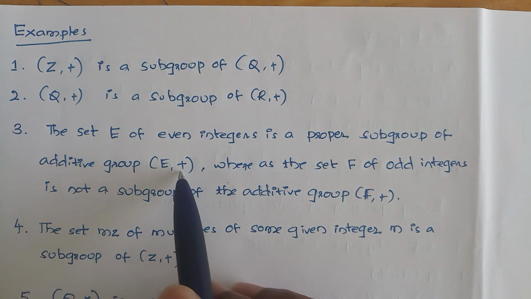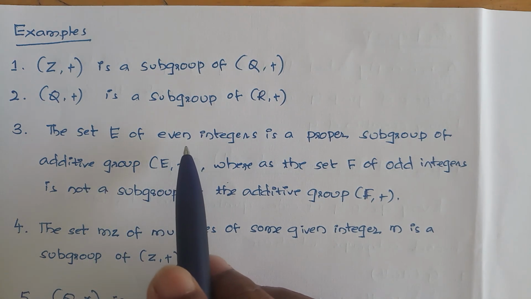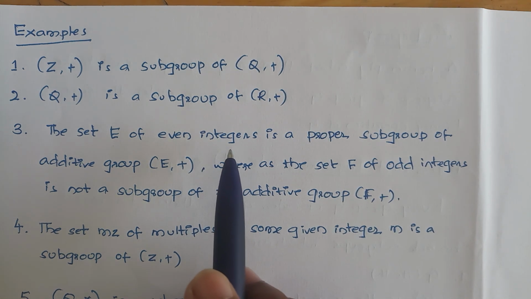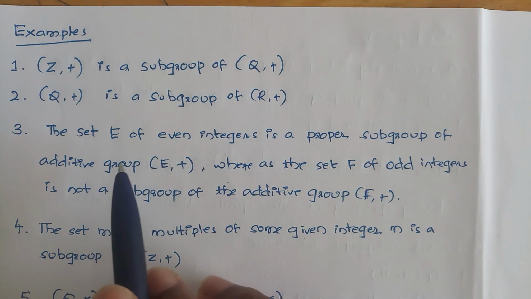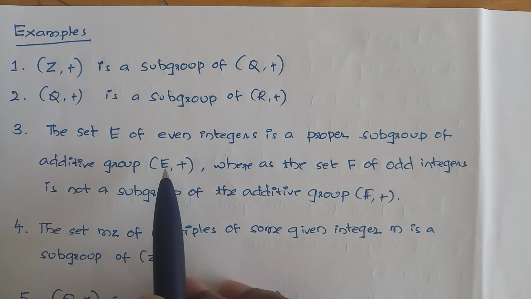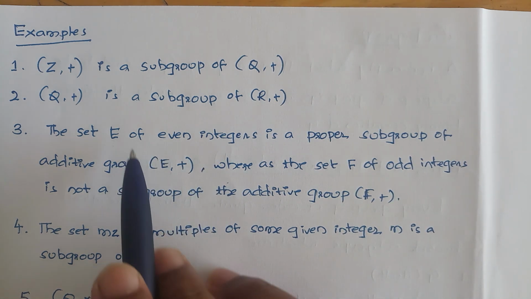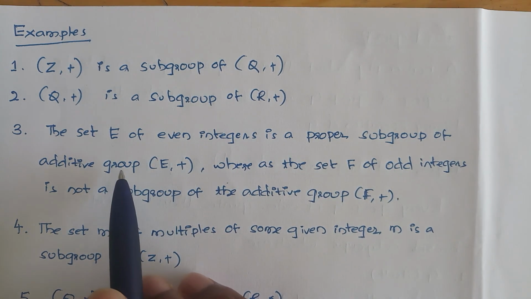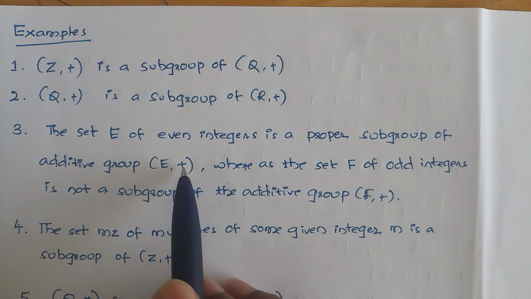Another example is the set E of even integers, which is a proper subgroup of the additive group Z plus. If you add any two even integers, again you get an even integer, so all the elements belong to the even integer set.